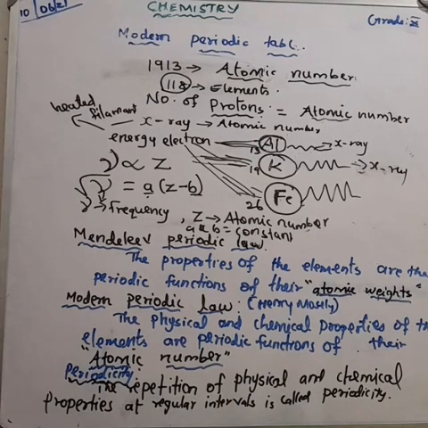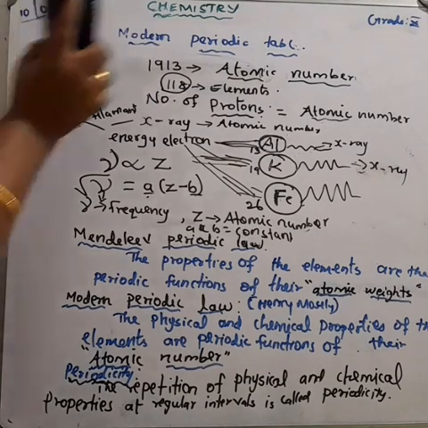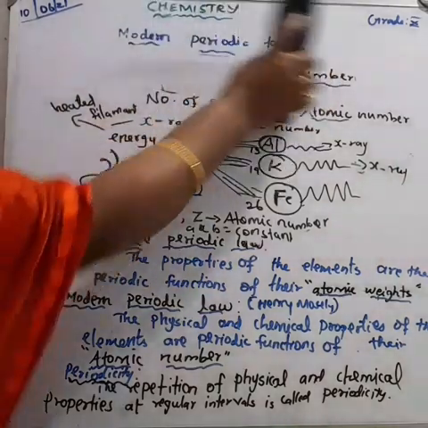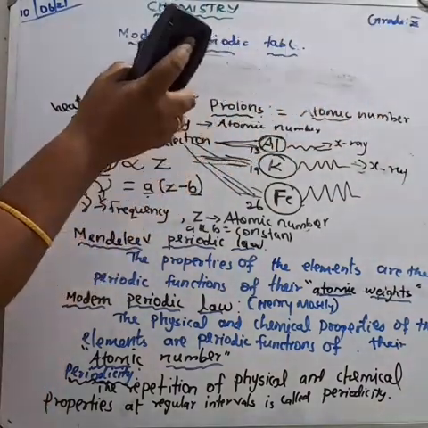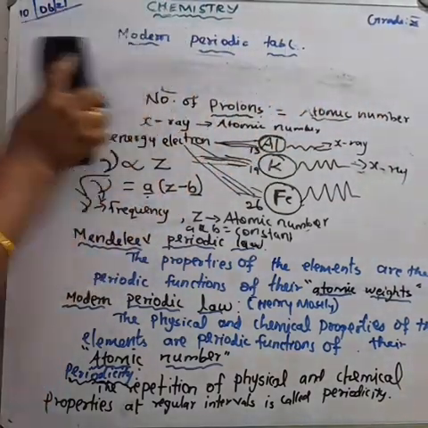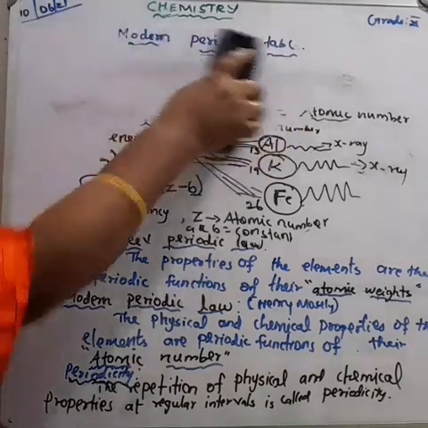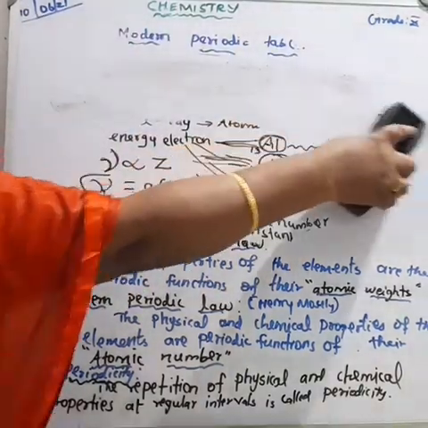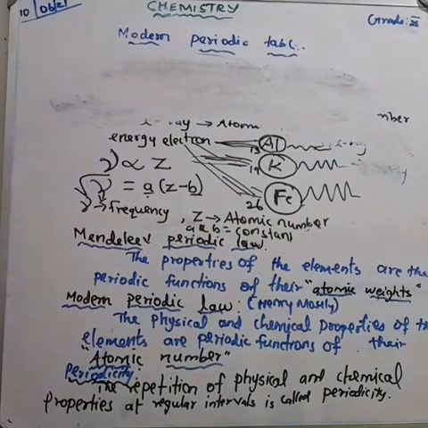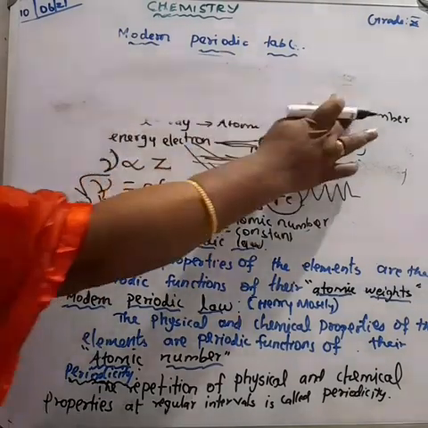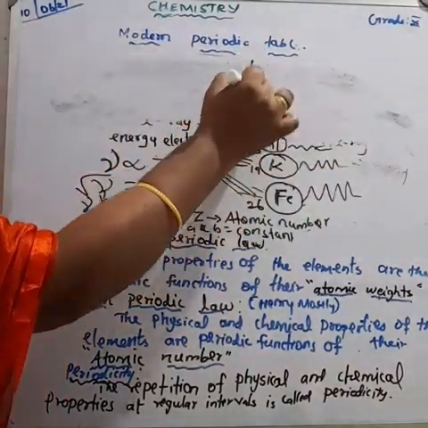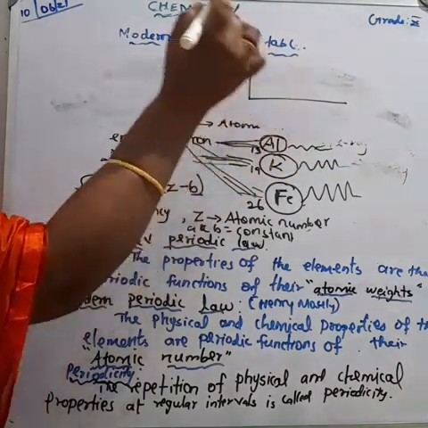So he could predict the atomic number, the fundamental particle count of an atom. He plotted the curve of frequency against atomic number.